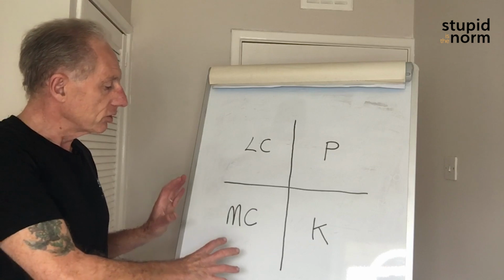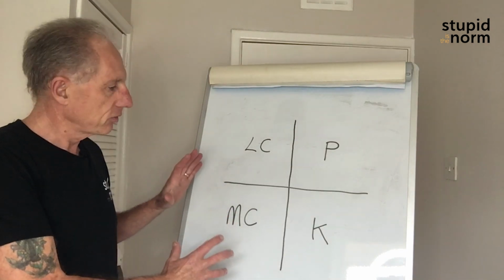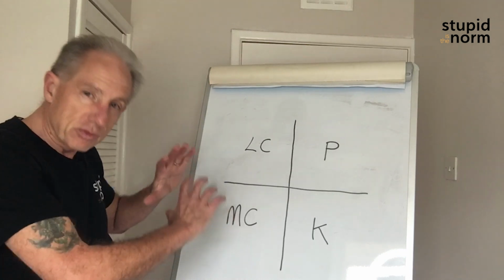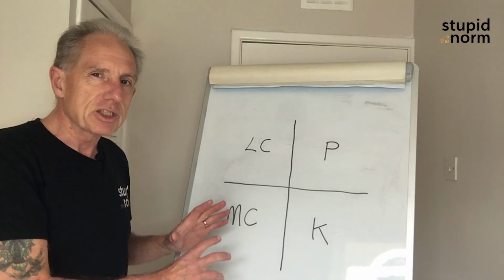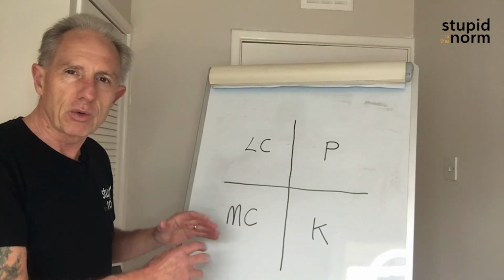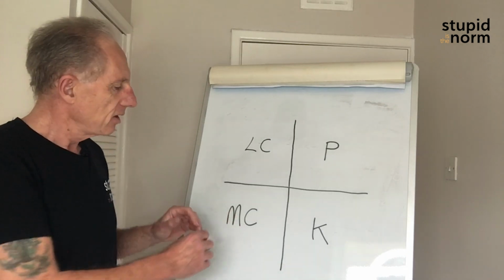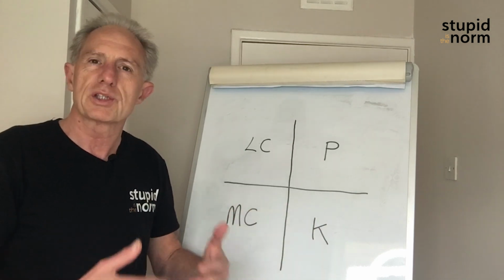Now the next quadrant is what I call MC, which stands for middle class, and they represent the biggest part of this quadrant. They probably represent 2/3 of the whole 4 quadrants together. And they've become accidentally average, and some of them become accidentally wealthy. And that's because they don't have a plan of their own. They don't have a goal. They don't have a plan to go with it. They've become accidents of society because they've just gone along with what's normal and what's expected of them.